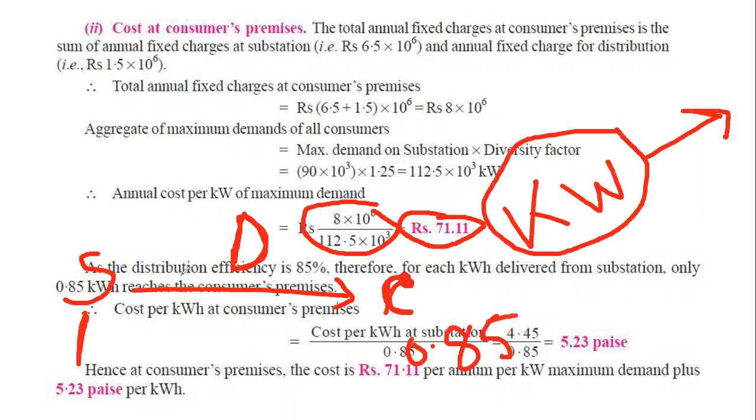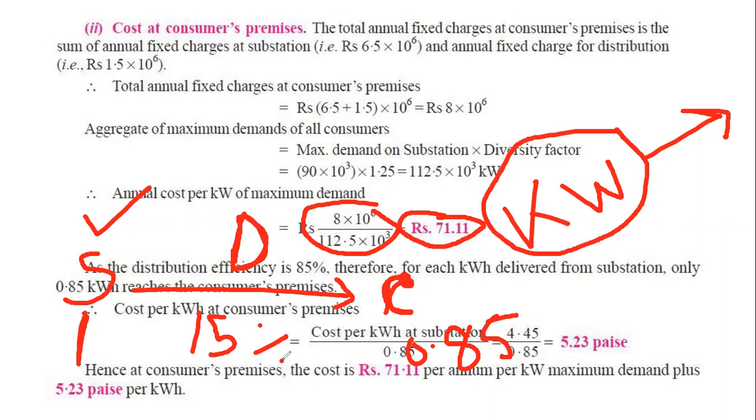So whatever the cost at the substation level, it will increase at the consumer's level. Why? Because of 15% loss at the distribution, because the distribution efficiency is 85%. So we are not getting 100% electricity. That's why this loss cost will be added to the consumers.